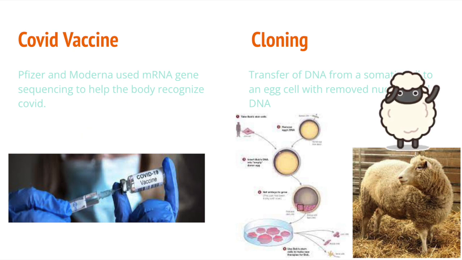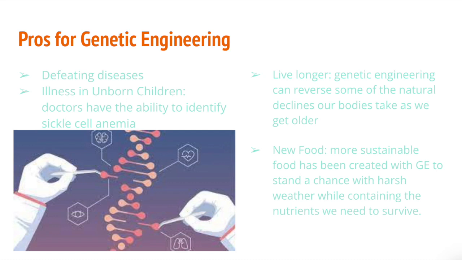Cloning is the transfer of DNA from a somatic cell to an egg cell with removed nucleus and DNA. We have seen scientists cloning animals such as Dolly the sheep. Like with most scientific research topics, there are pros and cons.